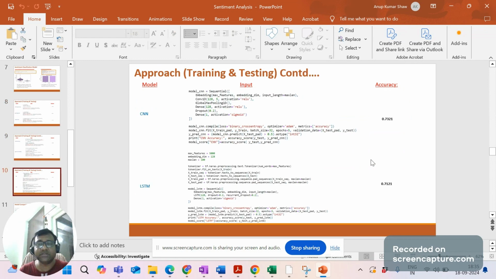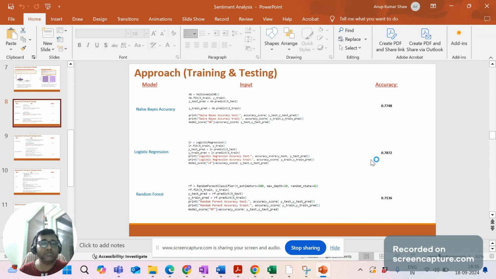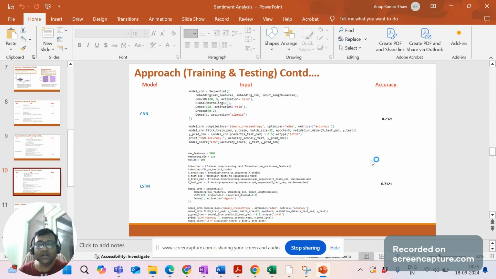It is decreasing, right? The best models we came up with are Naive Bayes and logistic regression. Logistic regression is the topmost in accuracy for our machine learning. You can see the code here, which I have also put on GitHub. You can review this code and see how we trained the data, tested it, and got the accuracy. Around 70 to 80% is my accuracy rate for all the reviews, so there is a 20% chance of error, where you put in positive and my model shows you a negative one.